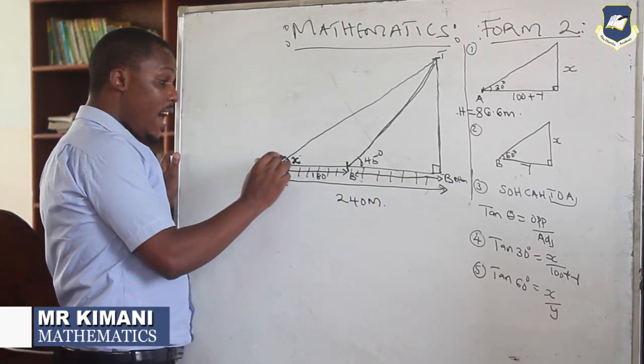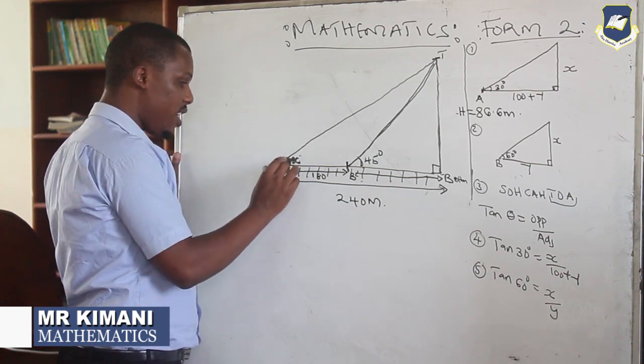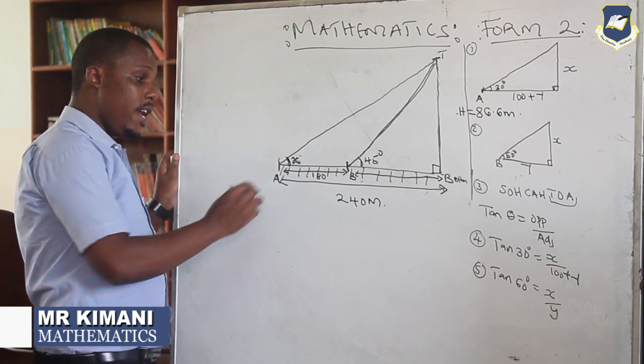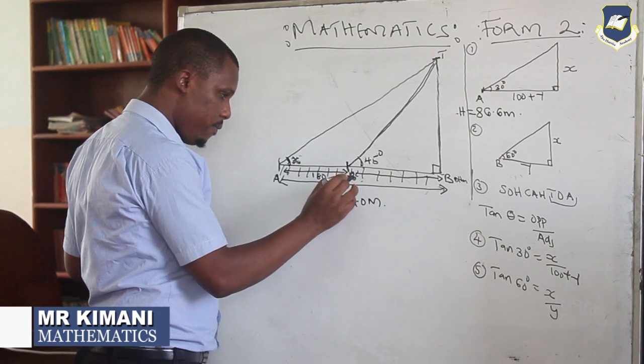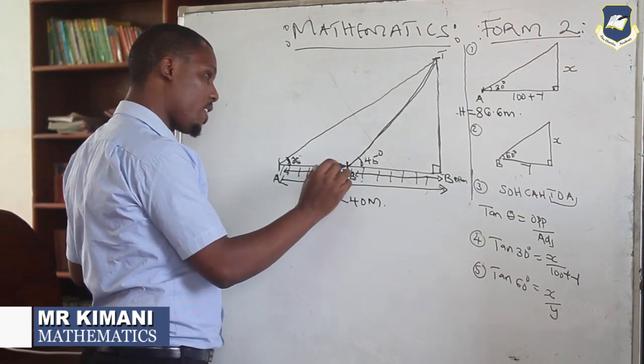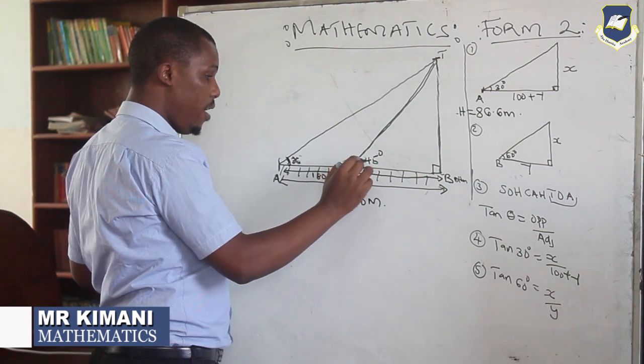But this man, the angle of elevation at point A, he never observed the top of the building. So this angle is unknown. Then he covers a distance of 180 and arrives at point B. At point B is when he checks the top of the building and identifies this angle to be 45 degrees.